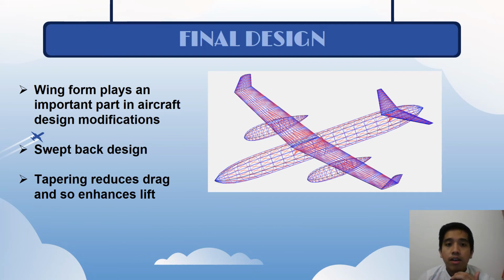The wing chord or wing thickness decreased from the wing root to the wing tip, which is known as taper. The tapering reduced the drag and so enhanced the lift, which is why this design works well at high speed. The extra winglet is a small set of advancing wings that aid in lift generation.